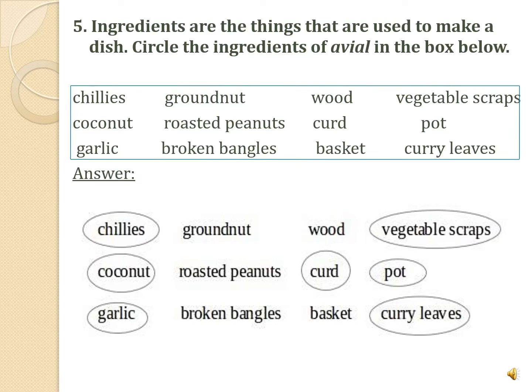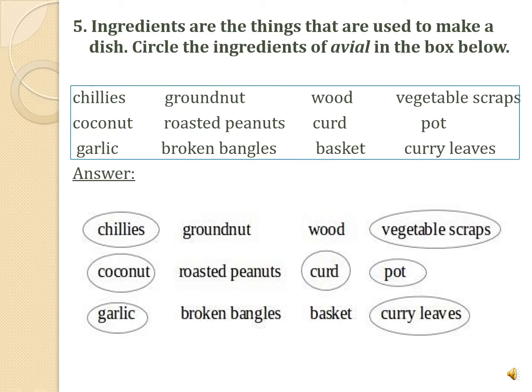Using vegetable scraps only he made avial. Next, coconut. Yes, he used coconut at last. Then roasted peanuts. No, we didn't even read about this in the chapter. Then comes curd. Yes, he whipped some curd. I hope you remember, he whipped some curd and he had poured it in the pot.